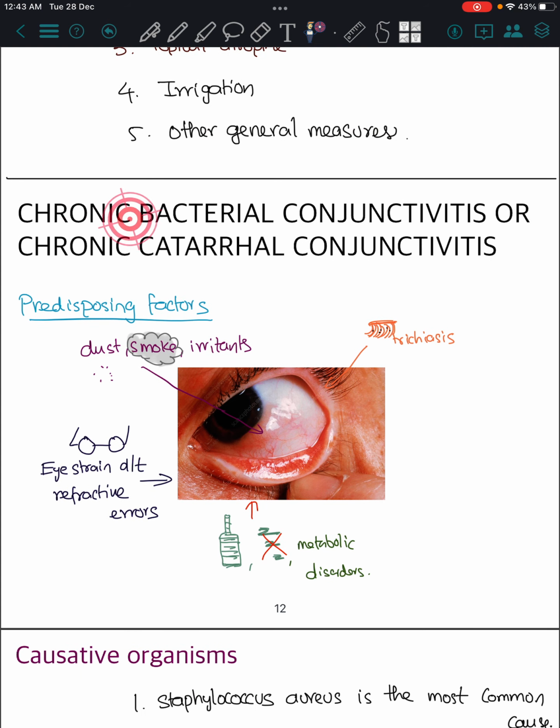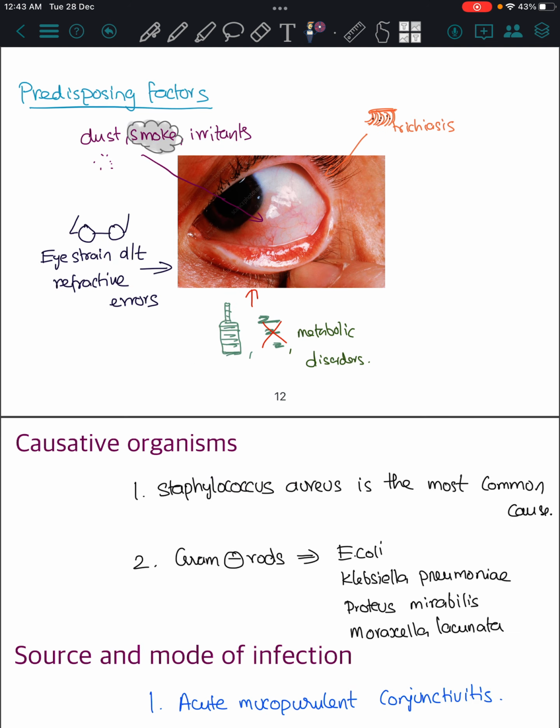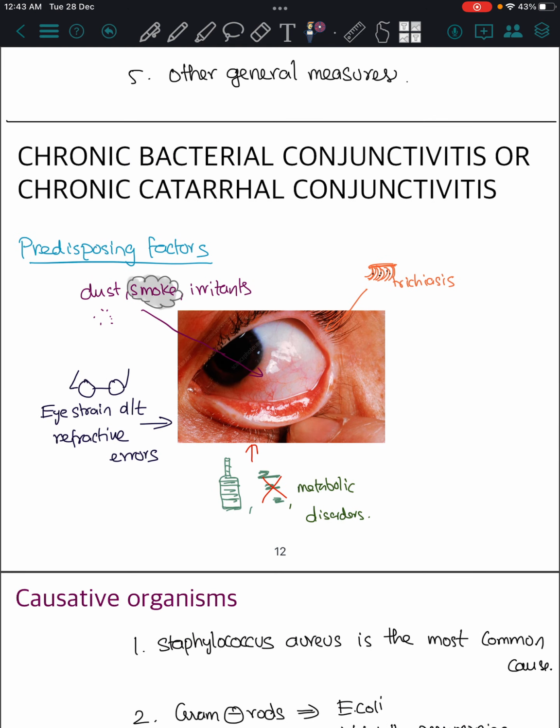Then we come to chronic bacterial or chronic catarrhal conjunctivitis. Catarrhal means inflammation of the superficial mucous layer. Predisposing factors include dust, smoke, irritants, or inflammation of the eyelids and eyelashes, trichiasis, eye strain due to higher refractive error, metabolic disorders, or increased alcohol intake causing this chronic bacterial conjunctivitis.